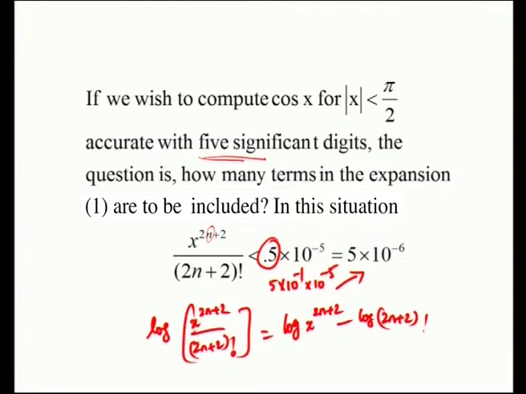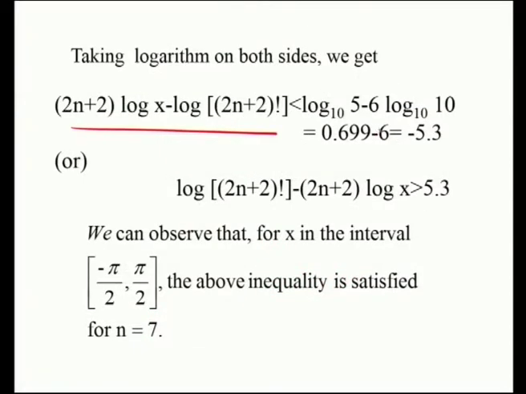On the right-hand side we have log 5 to the base 10 minus 6 times log 10 to the base 10. So, log 5 to the base 10 is 0.699, minus 6, which is equal to minus 5.3. So, (2n+2) log x minus log (2n+2)! is less than minus 5.3; multiplying both sides with a negative sign, we get greater than 5.3.